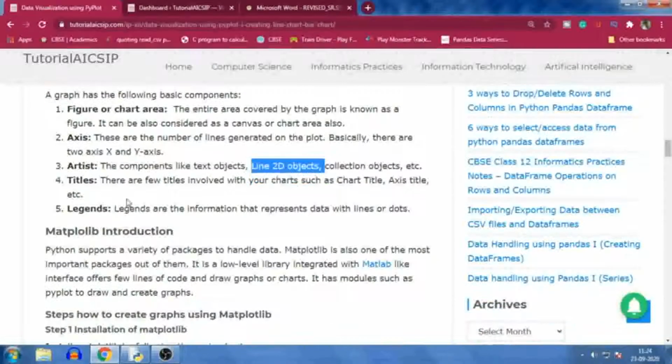The fourth one is titles. Titles are required for your chart title, axis title and so on. Wherever you want to represent text, you can do so through titles. Then legends. Legends are the information that represents data with lines or dots. Whenever lines or dots are there, you can represent them with different colors. That is called a legend.